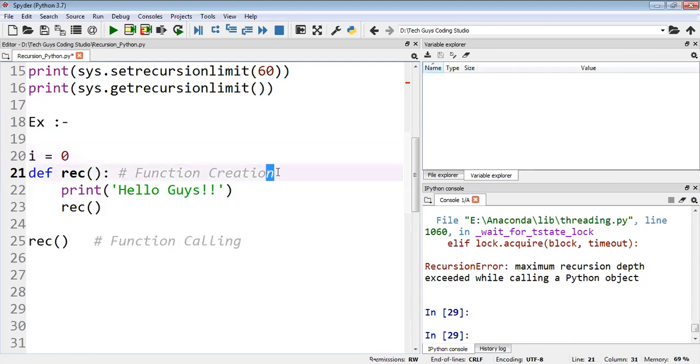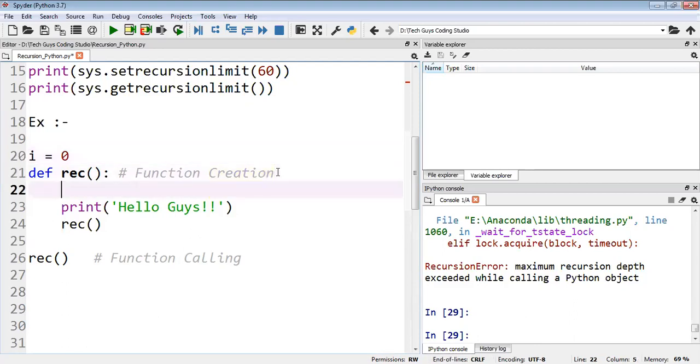Then later, we will increase the I value, so I equal to I plus 1. Okay, then what we can do here? One more thing, I want to print this message as well as the I value also. Okay, like this I will print it.